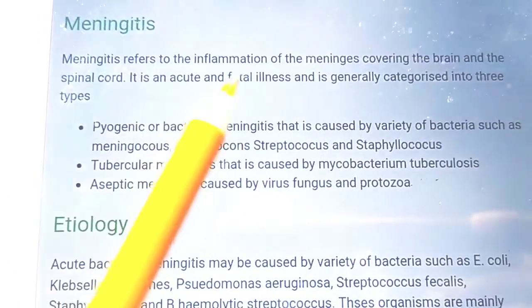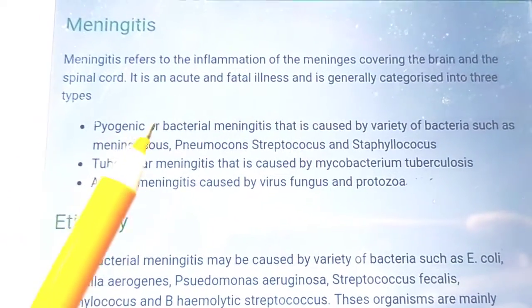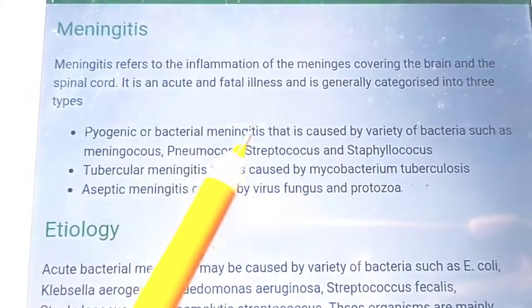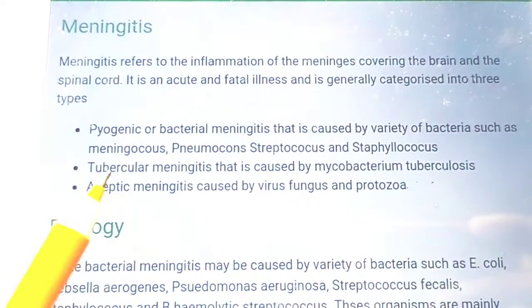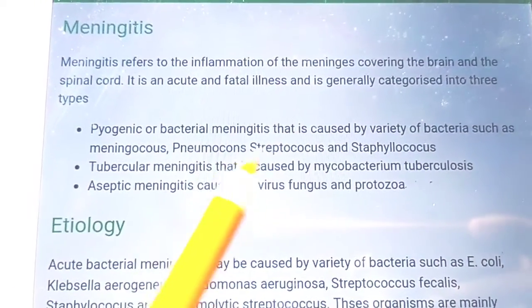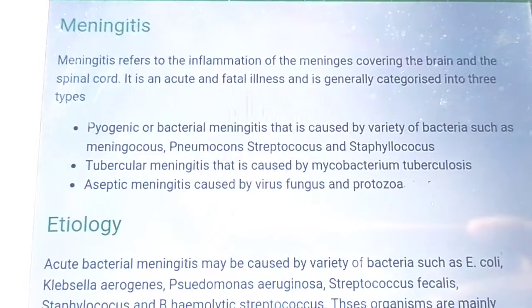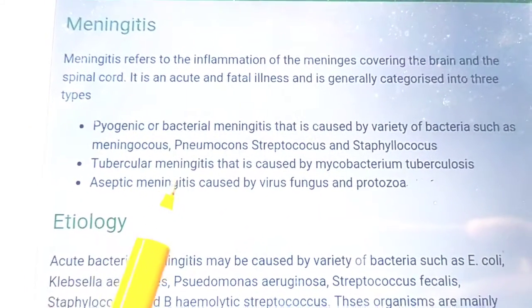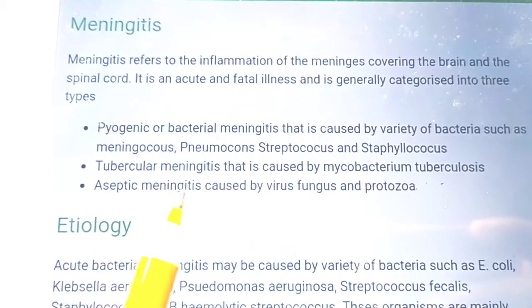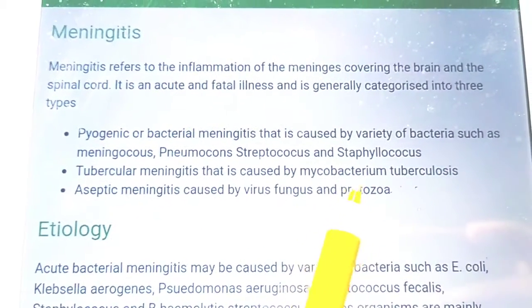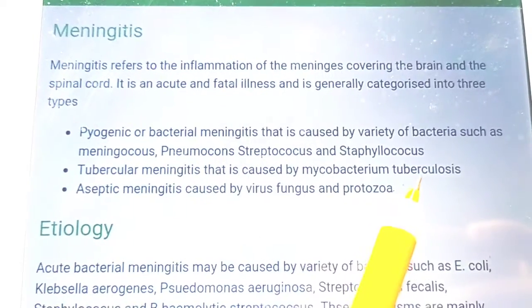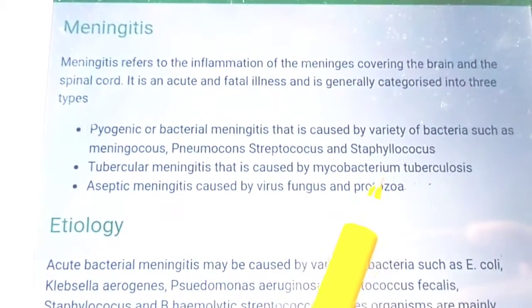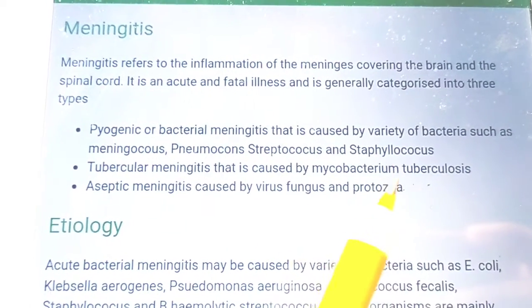It is an acute and fatal illness, and it is caused by different agents. Bacterial meningitis is caused by meningococcus, pneumococcus, streptococcus and staphylococcus. Another is tubercular meningitis, which is caused by Mycobacterium tuberculosis.